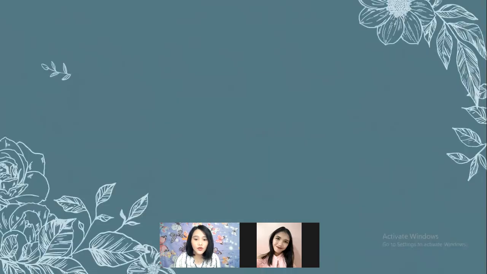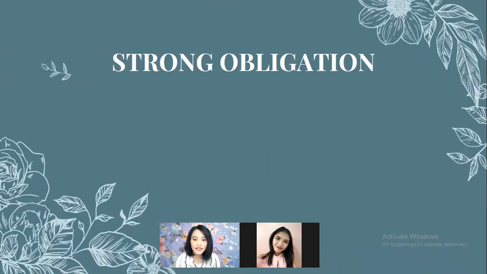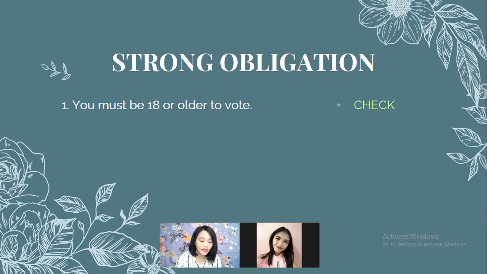For a strong obligation, sentence number 1, you must be 18 or older to vote. Is it a strong obligation? Check, ma'am. Okay, check. Why? Because it is an official or written rule, specifically of a country, that you must be 18 or older for you to vote.